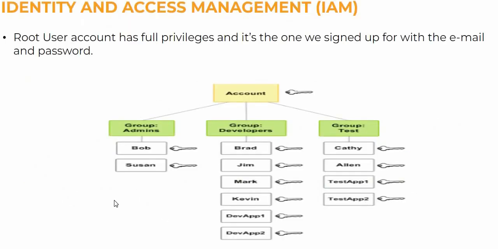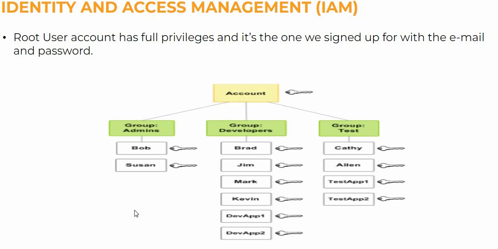So that is how identity and access management works. This root user has the full privileges, and the account that we signed up with previously was the root account. So now we can create various groups. These groups can consist of admins, developers and testers. Say in this account, the group admins are Bob and Suzanne, so we'll be giving these two the administrative access, and developers will be given some different privileges and testers will be given some different privileges.